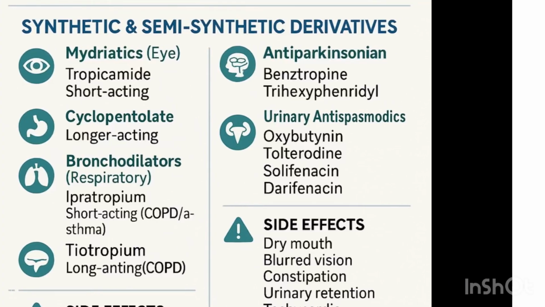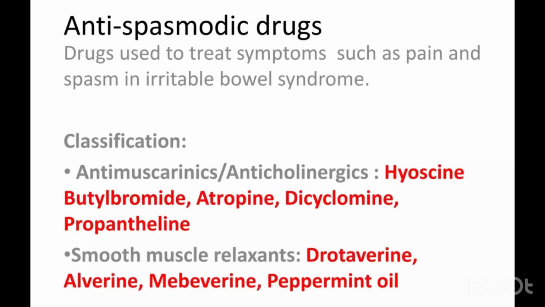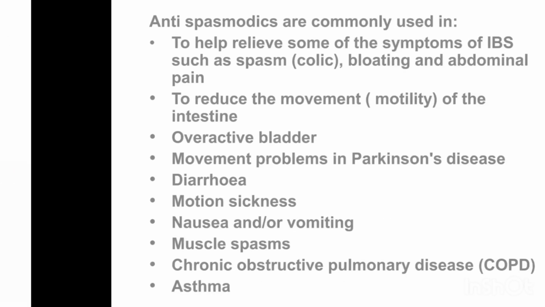Another synthetic agent we're talking about is antispasmodic drugs. What are antispasmodic drugs? They inhibit what? Spasms. They don't want constriction. Because remember, when you bind to the M3 receptor, you allow constriction. And when you are contracting too much, what happens? In the GIT, what happens? You increase what? Peristalsis, and that can cause diarrhea. In the bladder, when you contract too much, what happens? It causes frequent urination, which means the patient will not be retaining water, which means it will cause dehydration.